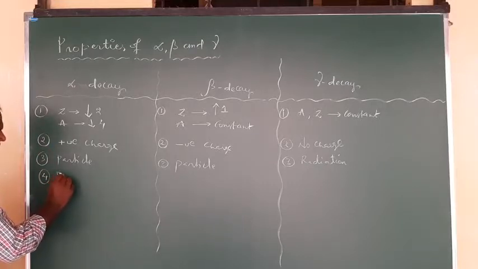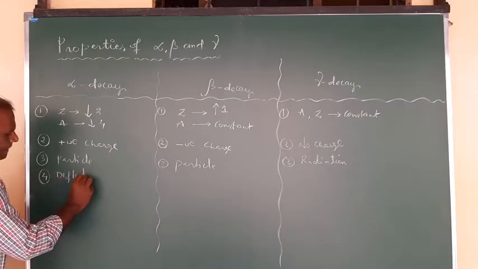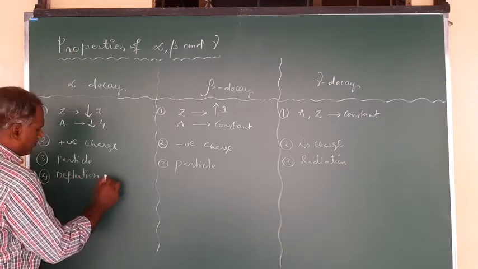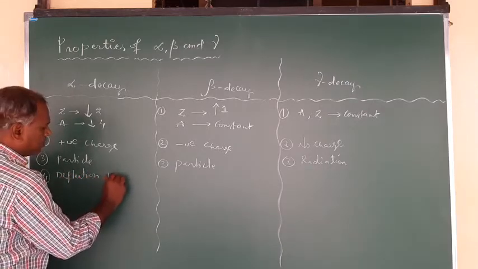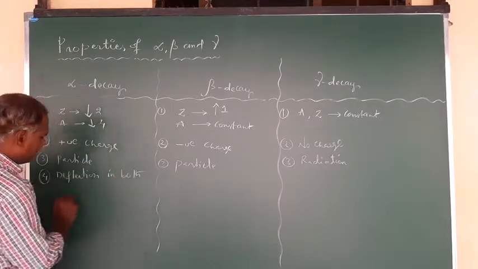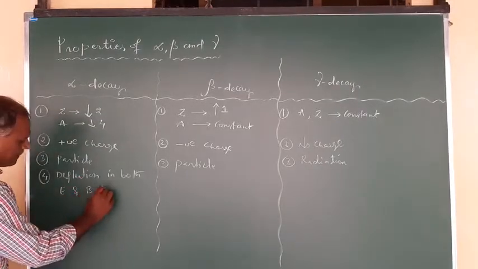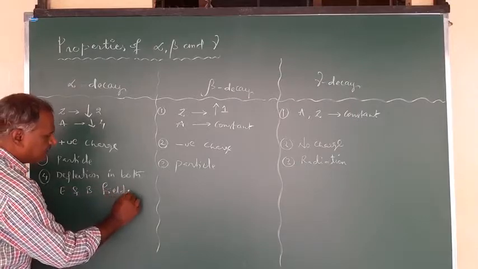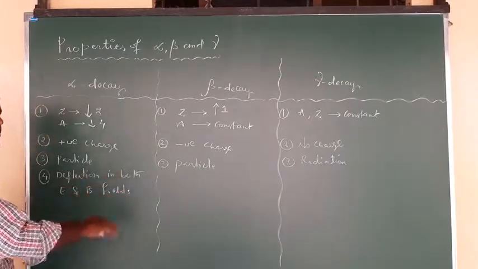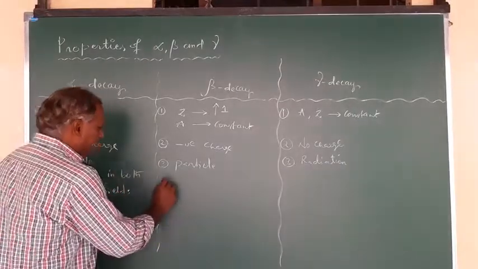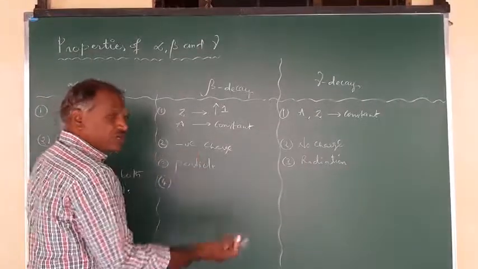So here deflection in both E and B fields, electric and magnetic fields, when these alpha particles are passing through these fields. Same here also, because it is also a charged body, a charged particle.